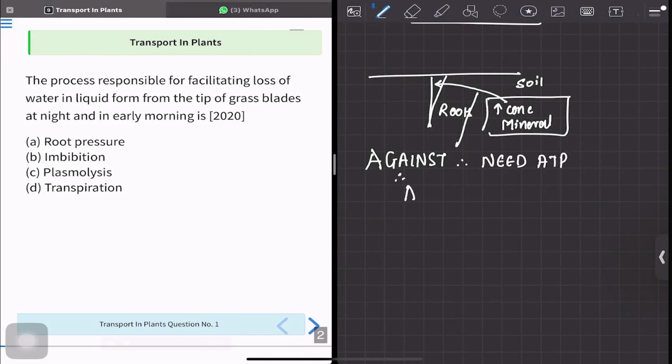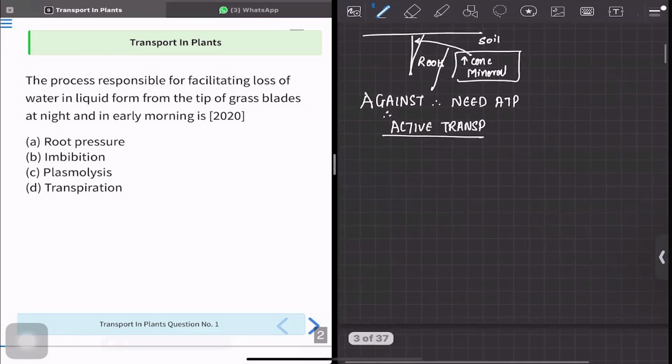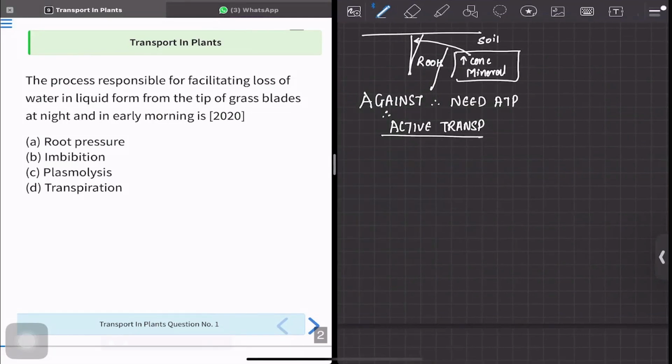Thus, there it is active transport. Now comes the question: since the entry of minerals into the roots is against the gradient and it is active transport, it creates a positive pressure. This is the positive pressure, which we call root pressure.